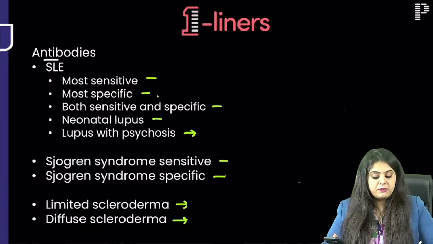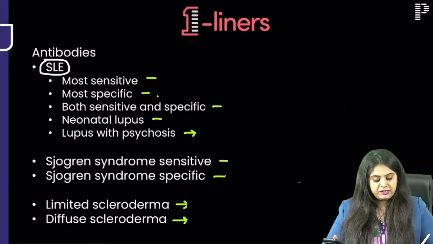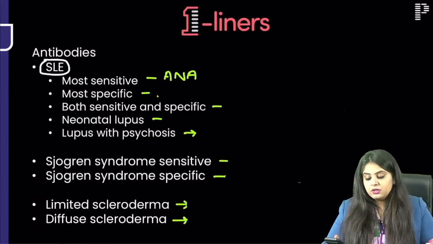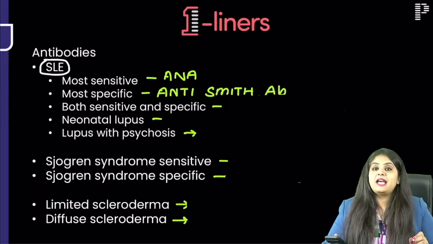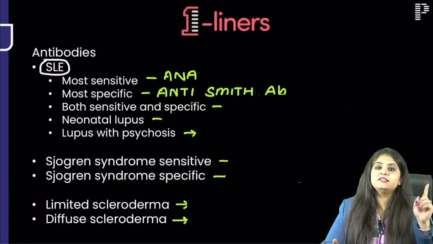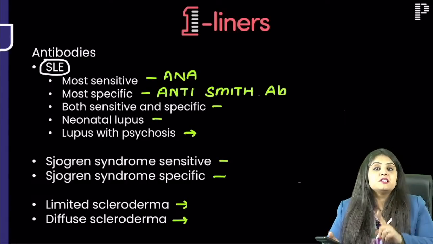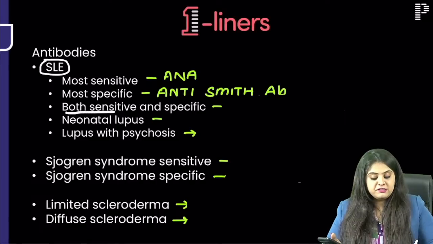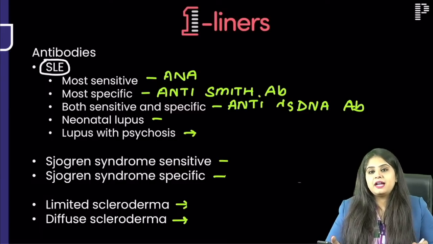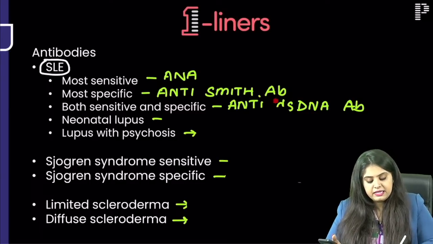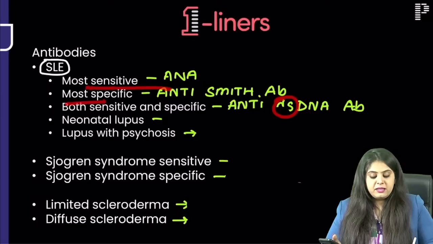Let's start with systemic lupus erythematosus, which is the most sensitive antibody, anti-nuclear antibody. Most specific is ASA, that is anti-Smith antibody. So sensitive is anti-nuclear, specific is anti-Smith, which is both sensitive and specific. That is double benefit. So double is anti double stranded, anti dsDNA. Single I already told you, then double benefit is anti dsDNA.